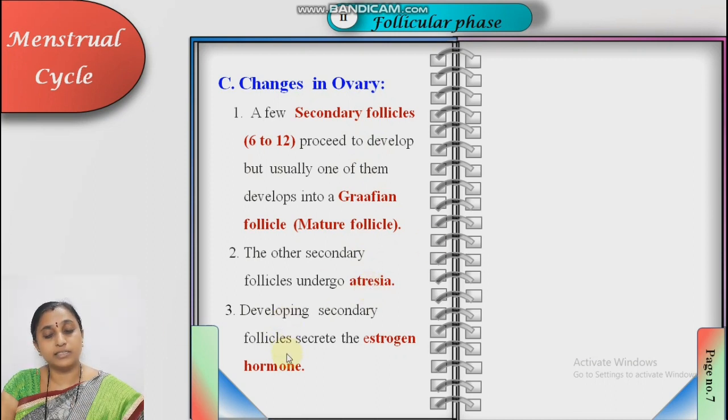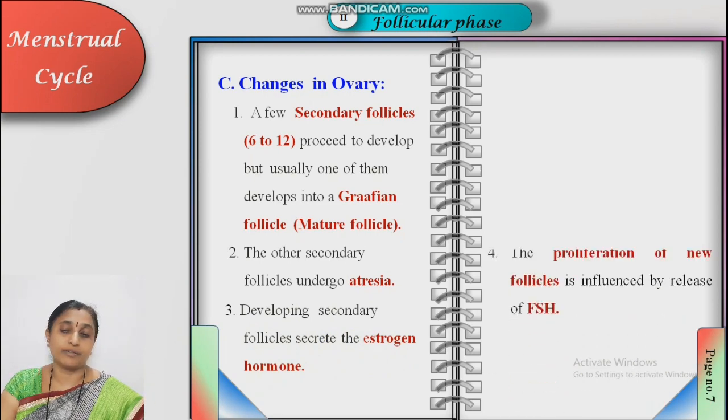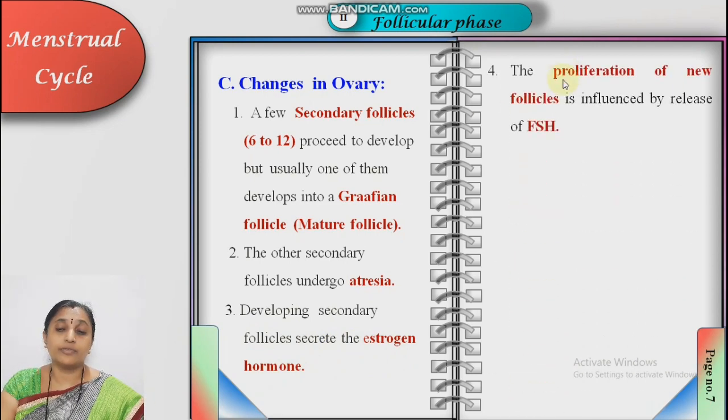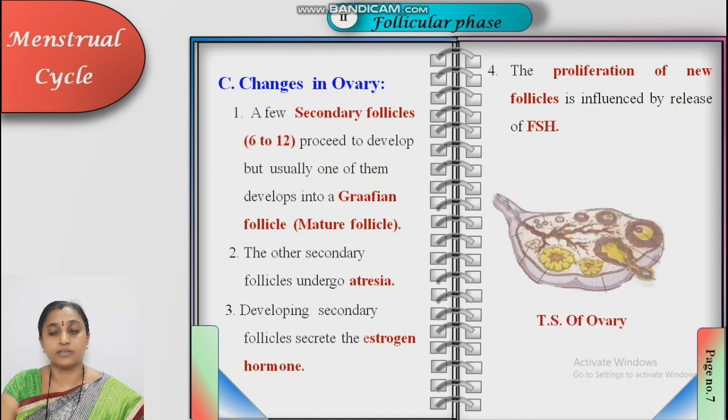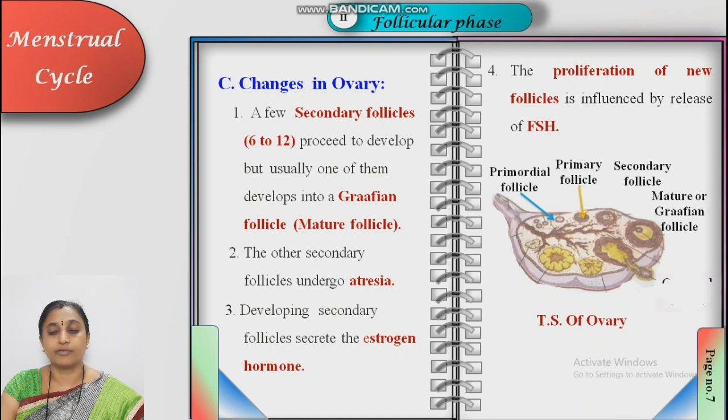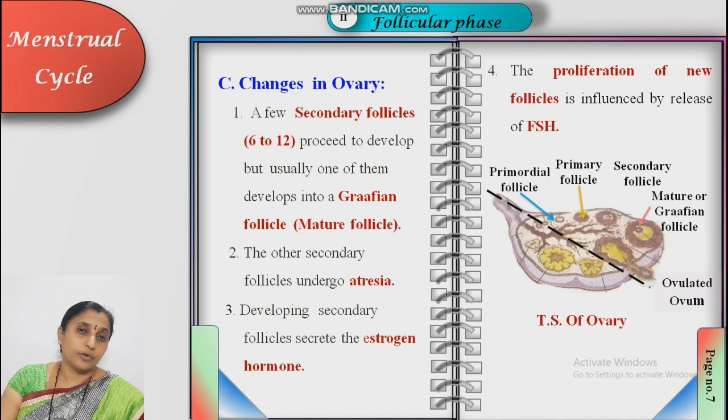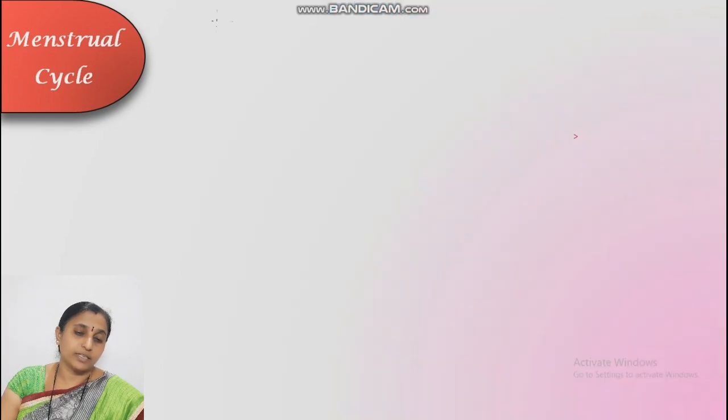Developing secondary follicles secrete the estrogen hormones. I already told estrogen hormones are secreted from the ovarian follicles. The proliferation of the new follicles is influenced by the FSH. FSH stimulates the formation or proliferation of the ovarian follicles: primary follicle, secondary follicle, and mature or Graafian follicle. And then emptying the Graafian follicle, release of ovum. Up to this is the follicular phase.